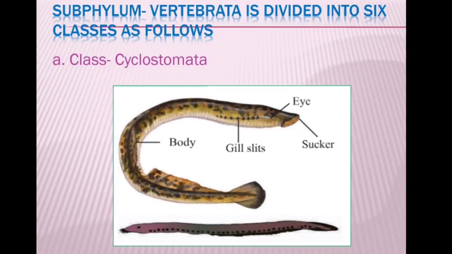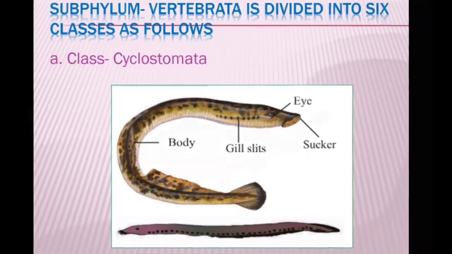Subphylum Vertebrata is divided into 6 classes as follows. First of all, class Cyclostomata. These animals have jawless mouth provided with a sucker. Their skin is soft and without any scales. Paired appendages, that is legs, are absent. Endoskeleton is cartilaginous. Most of these animals are ectoparasites. For example, Petromyzon, Myxine, etc.